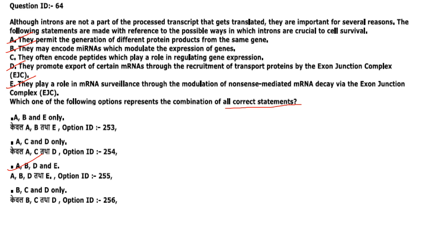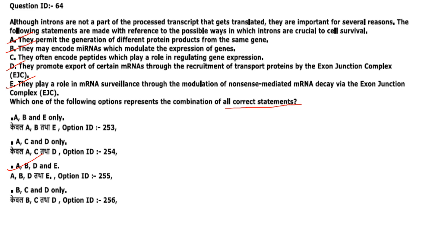They permit the generation of different protein products from the same gene. That is correct. They may encode miRNAs which modulate the expression of gene. That is also correct. They often encode peptides which play a role in regulating gene expression. They do not encode any peptides. So C is not correct.